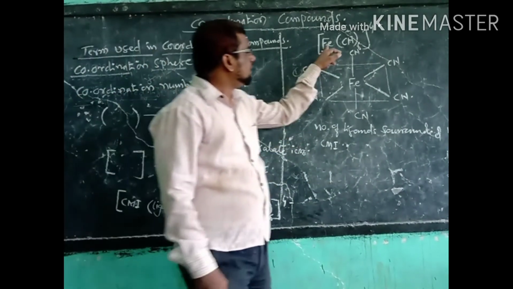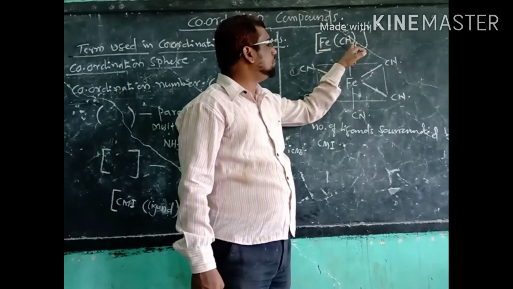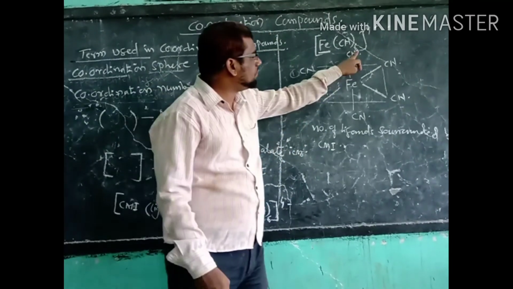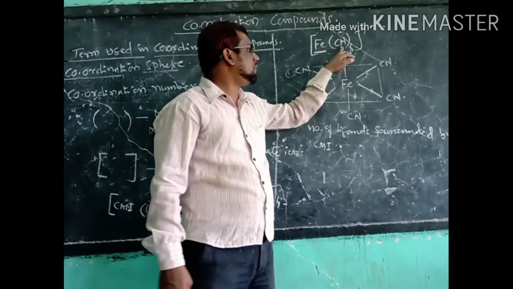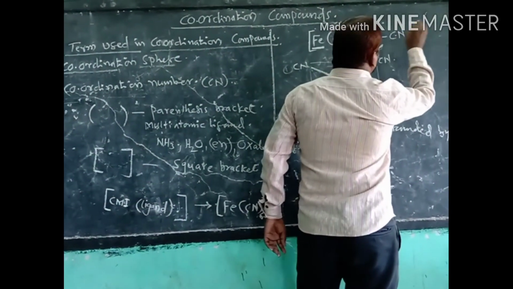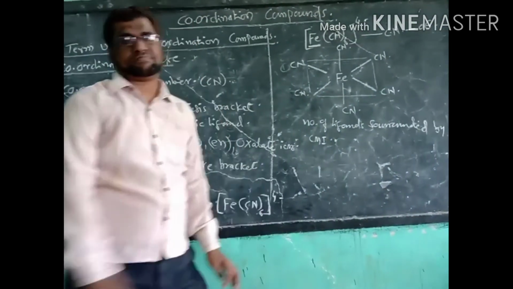In this complex compound [Fe(CN)6], the number of ligands is 6; 6 cyanides surround the central metal ion. That's why its coordination number, or CN, is equal to 6.